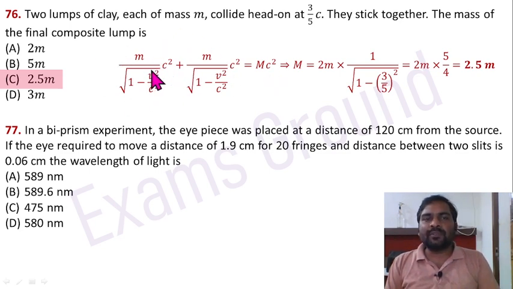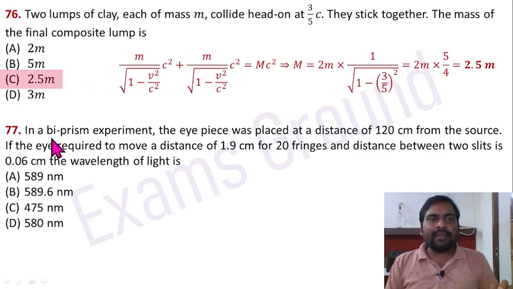So use the relativistic formula for mass, m divided by square root of 1 minus v square by c square. Here m is the initial rest mass. c square is going to be cancelled out from all terms. So remaining terms, M equal to 2 times of this m into 1 divided by, put the value of v equal to 3c by 5. So 3 by 5 whole square, c square again cancel out and it is going to be 2.5 m. Option C is correct here.